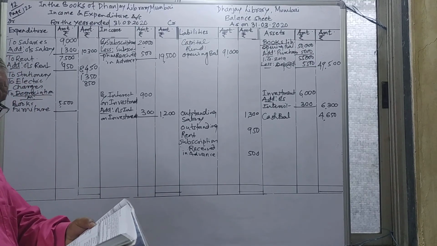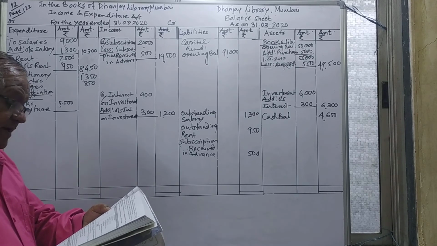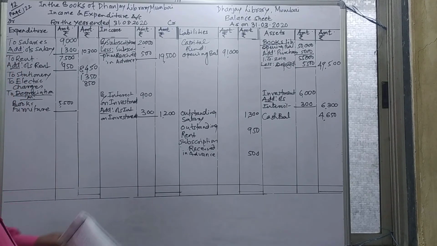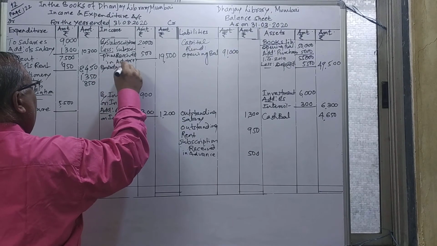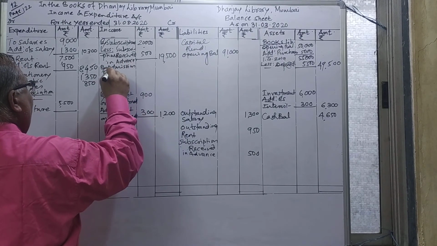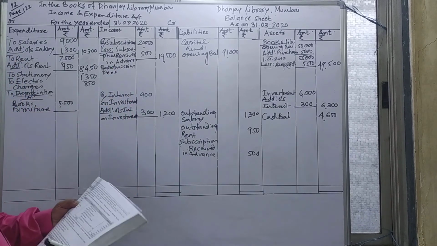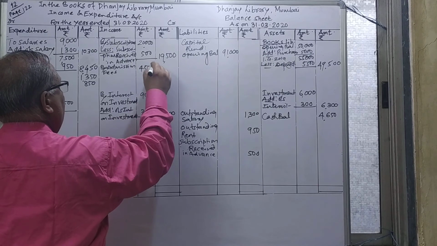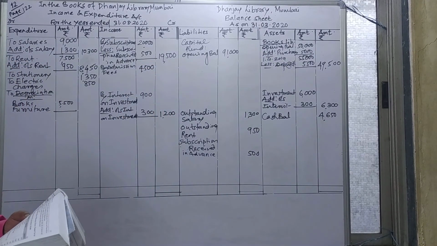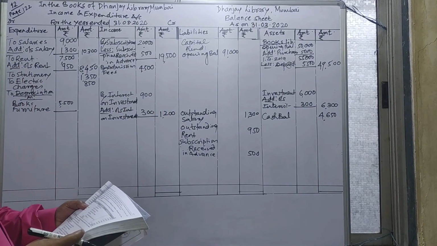After that, we'll see the admission fees. And regarding admission fees, there is an adjustment. I will take care of it. The amount of admission fees given to you is 4,500. After admission fees, there is an adjustment.